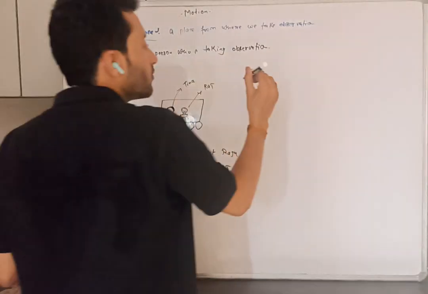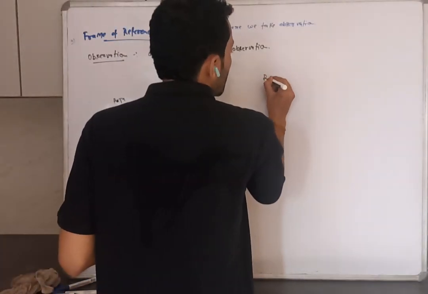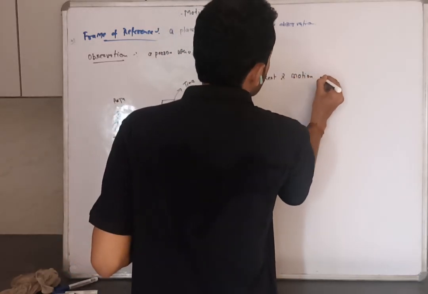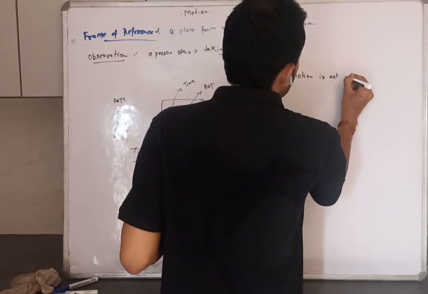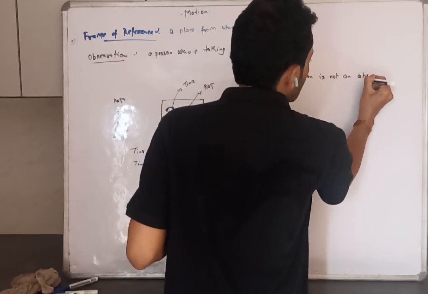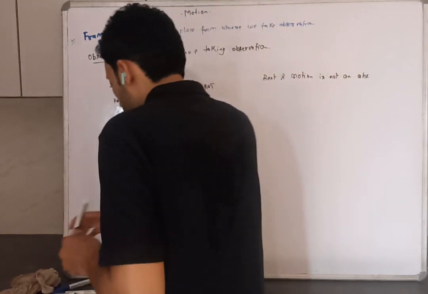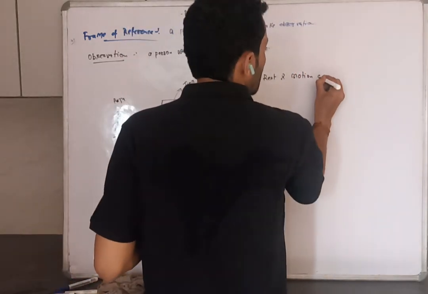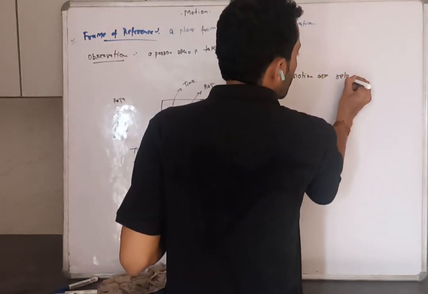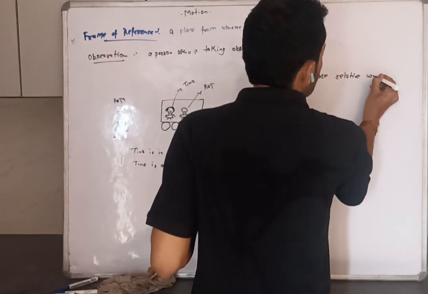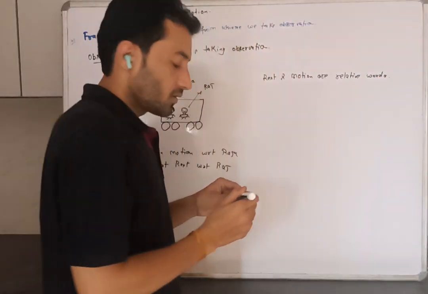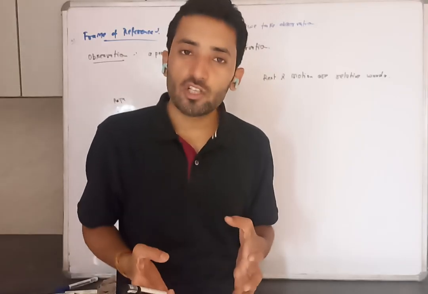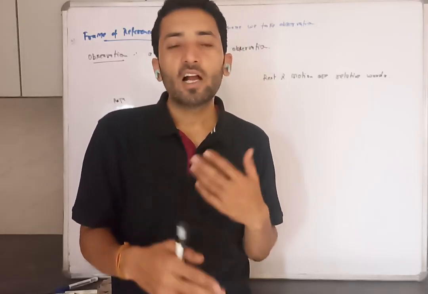So can I conclude in one word that rest and motion are not absolute words, or I can say rest and motion are relative words. Yeah, relative words. If I ask you, I am standing here, tell me whether I am moving or I am at rest.